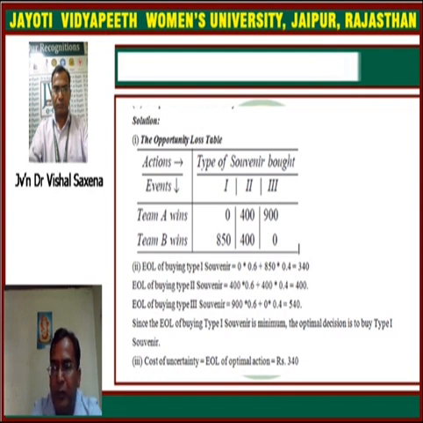Now EOL of buying type 2 souvenir is 400 into 0.6 plus 400 into 0.4, the probability multiplied by the values here. This is equal to 400. The EOL of buying type 3 souvenir is 900 into 0.6 plus 0 into 0.4, and this is equal to 540.